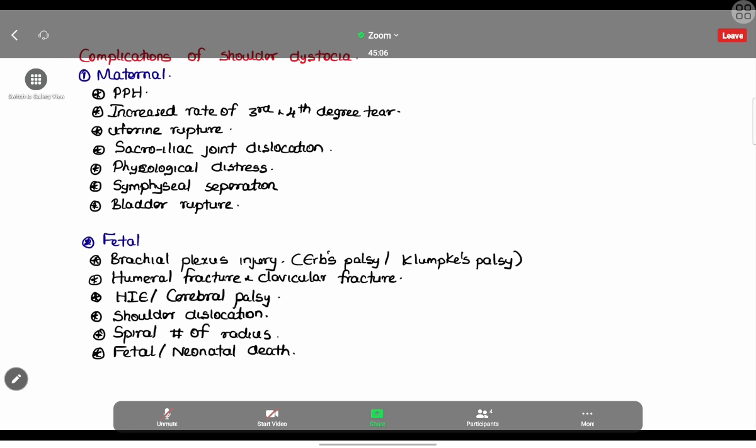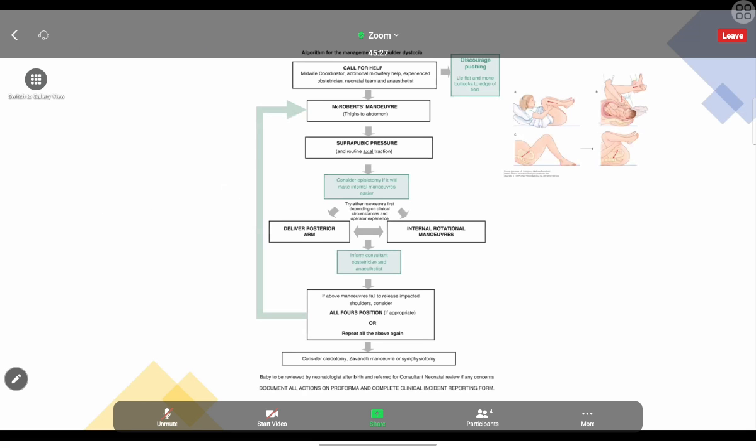Then the complications. There are several complications. I have classified them into maternal and fetal complications. If you go through this, you can work it out. No need to remember this unless they ask in the SEQ, but rarely will they ask in the SEQ. Otherwise you can work it out, so just go through this. I will also give the presentation today itself.